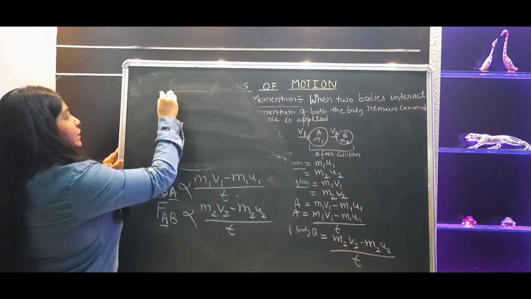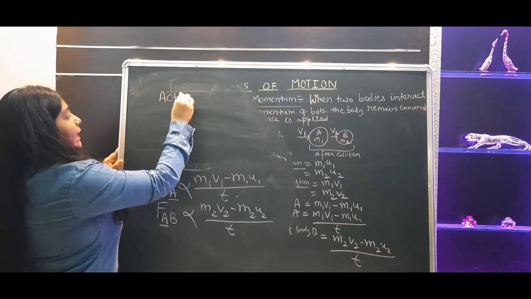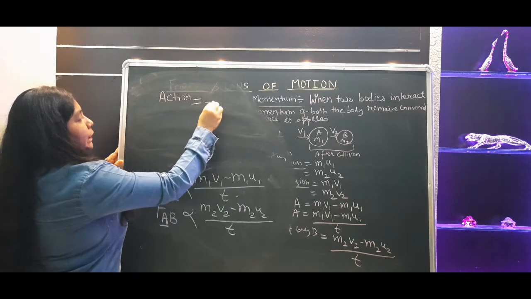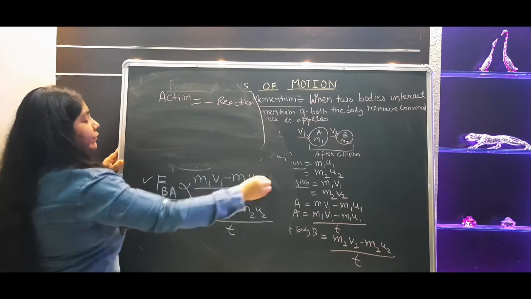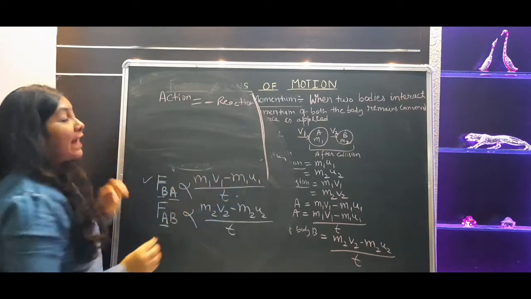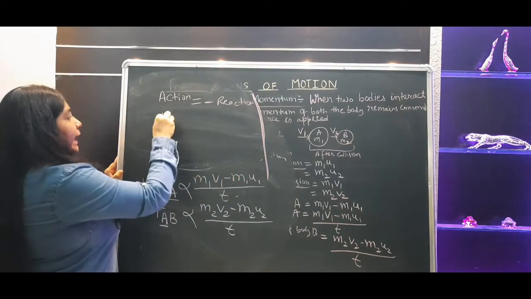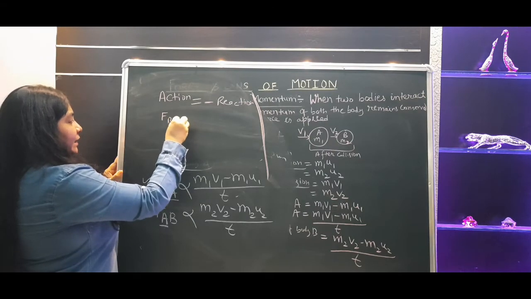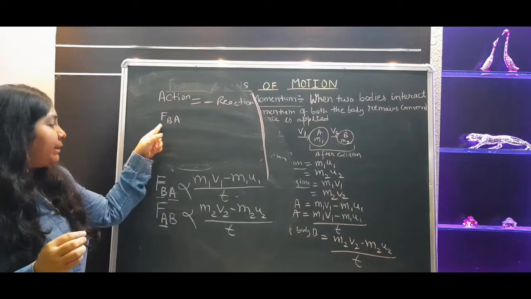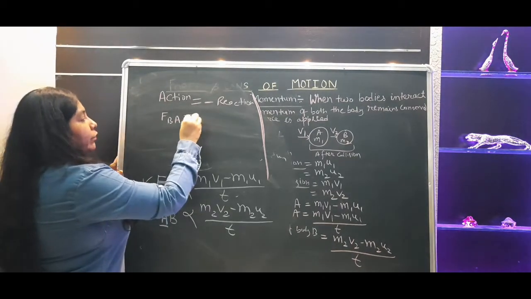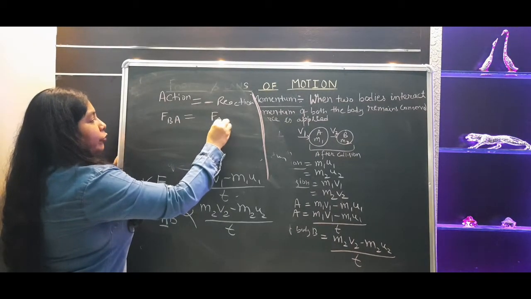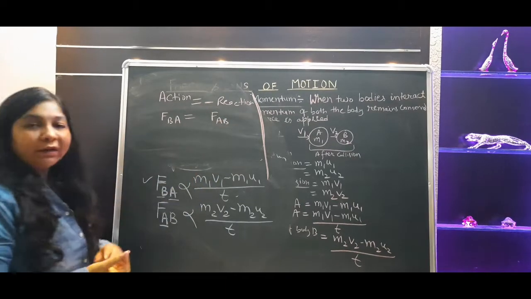Newton's third law of motion is what? To every action there is always an equal and opposite reaction. So here we will talk about action and reaction now. Suppose FBA is the action, that is, the force applied by body B to body A. If you are considering this as action, then the force applied by body A to body B will be what? Reaction.